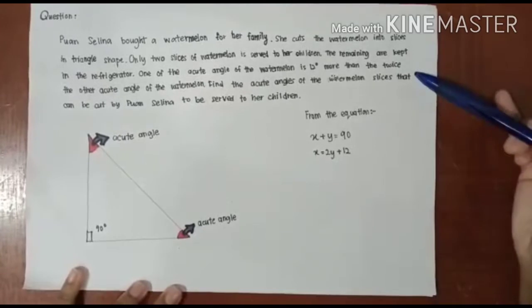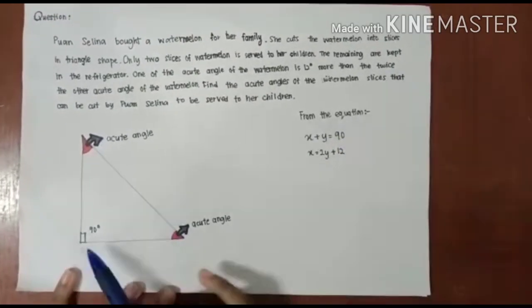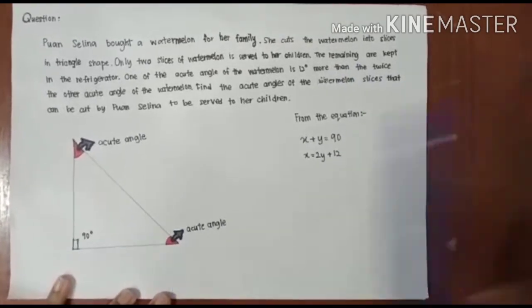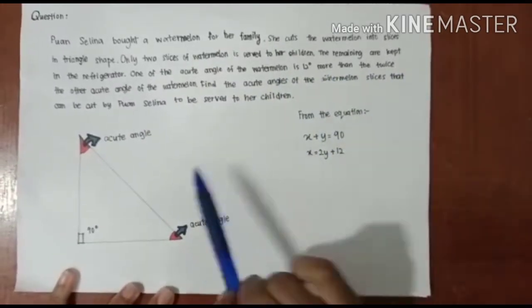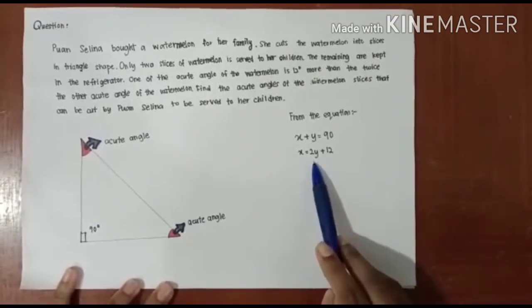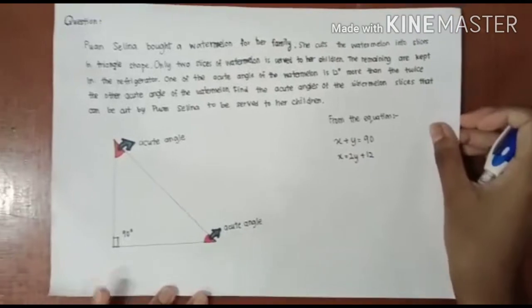So from the passage we get to know that x plus y equals 90 degrees, which is this, and x equals 2y plus 12, where they said one of the acute angles of the watermelon is 12 degrees more than twice the other acute angle of the watermelon. From this we get to know that x equals 2y plus 12. So let's move on to our solution.